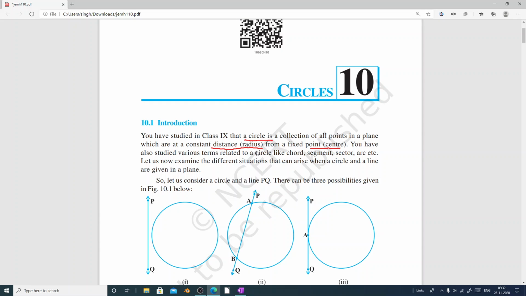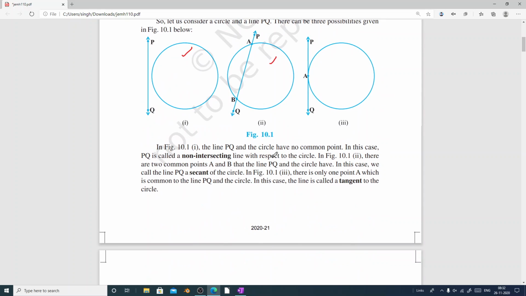So let us consider a circle and a line PQ. Then there can be three possibilities given in the figure below. First one, we can see that the line and the circle do not intersect at all. So this is the first case, case 1. What is case 2? In case 2, the line is intersecting the circle at two distinct points. You can see that A and B. And we have the third case also, when the line only touches the circle at one point and does not intersect it. So it only touches the circle.